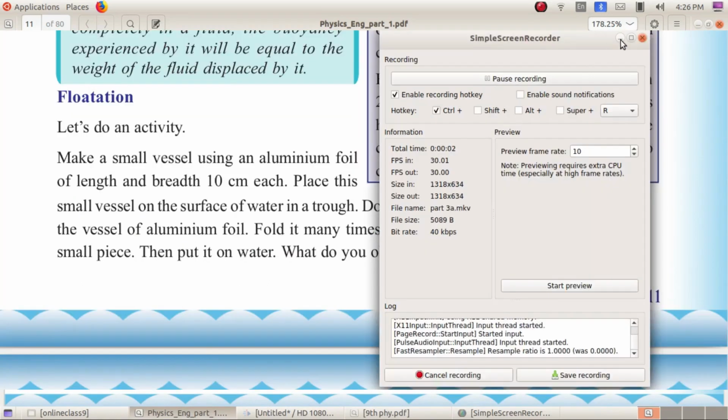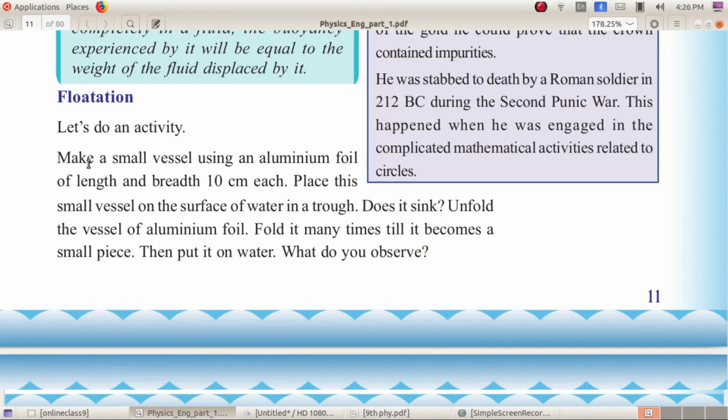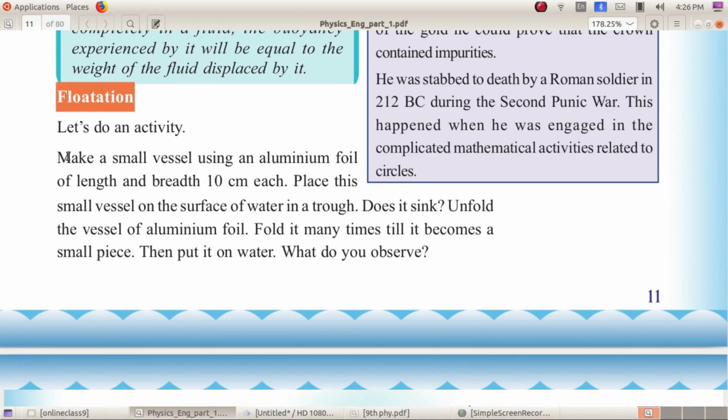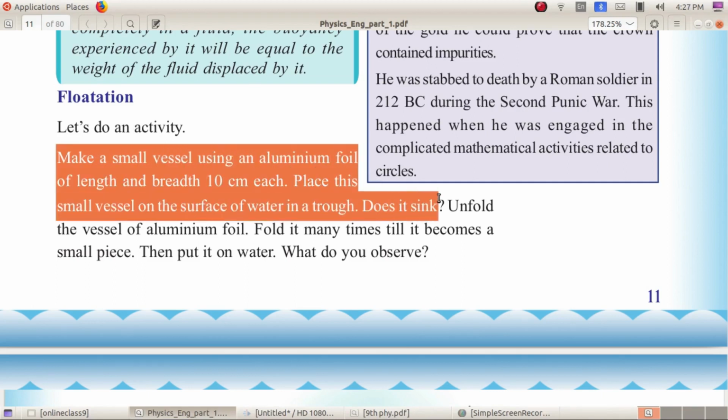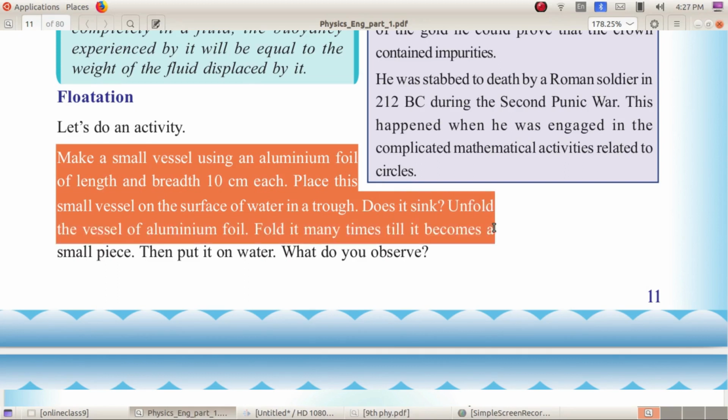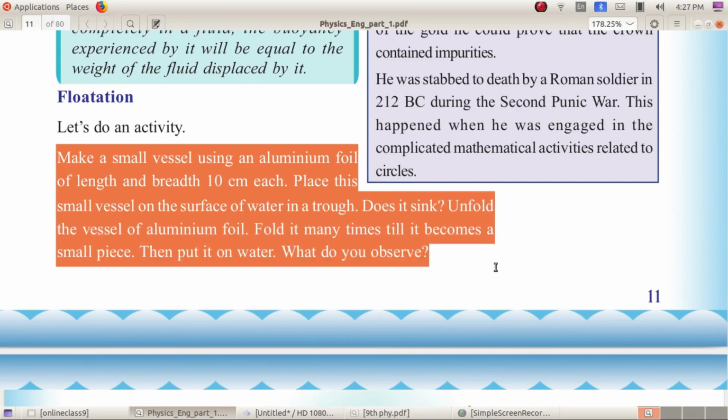Now, flotation is the next topic. Here, make a small vessel using an aluminium foil of length and breadth 10 cm each. Place this small vessel on the surface of water in a trough. Trough means a tumbler. Does it sink? Unfold the vessel of aluminium foil. Fold it many times till it becomes a small piece. Now put it on water and what do you observe?